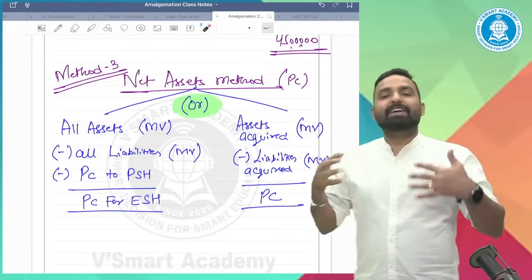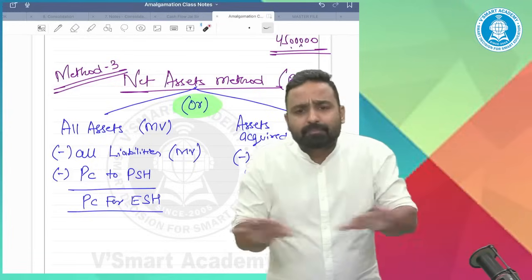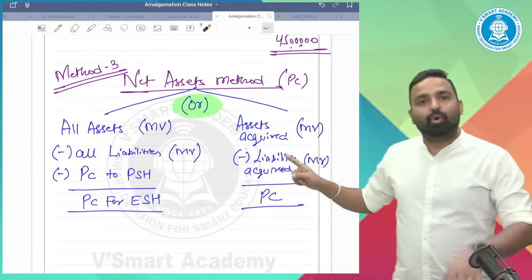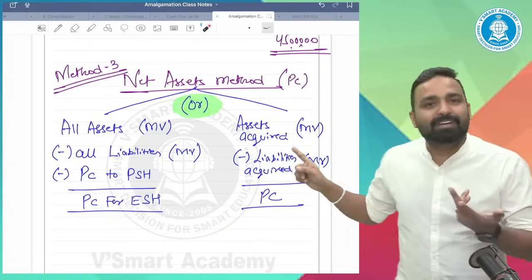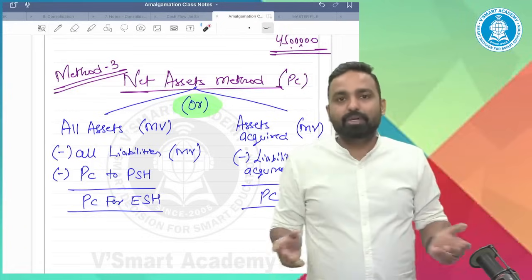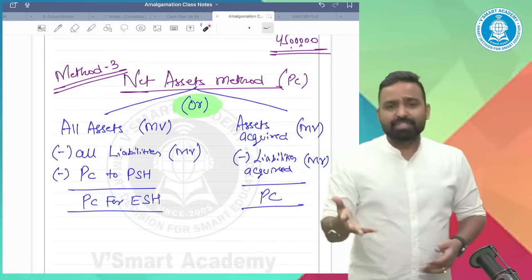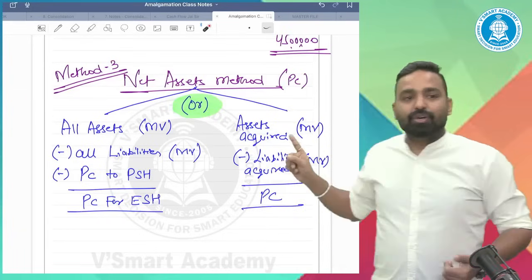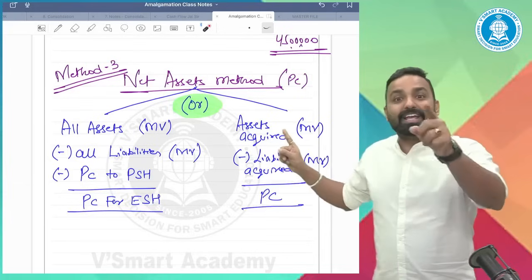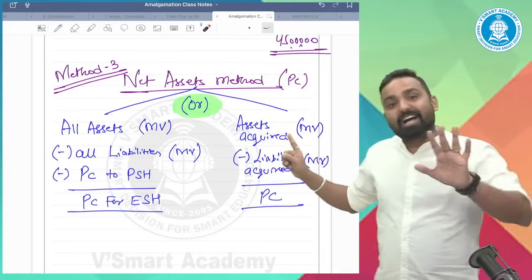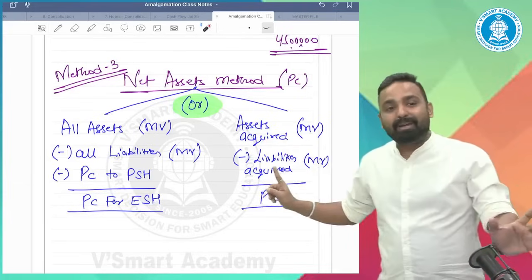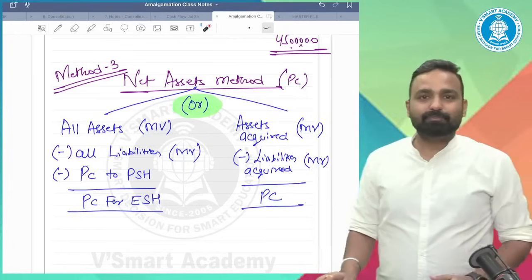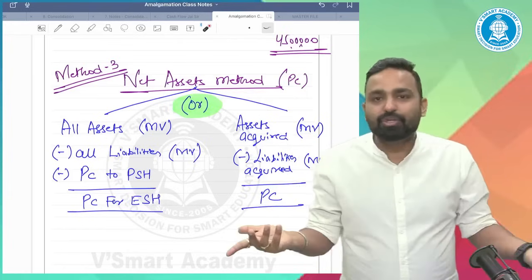I told you that if I am acquiring the land and building, plant and machinery, but not acquiring the furniture and fixture, tell me which assets I will consider. Only land and building and plant and machinery. I will not consider the furniture and fixture, because I haven't acquired it. So if the question says the transferee has acquired all the assets except debtors and cash, here you will consider all the assets except debtors and cash. So assets acquired only and liabilities acquired only. Those assets and liabilities which you have acquired, consider them only. The assets and liabilities which you haven't acquired, you will not give them PC.